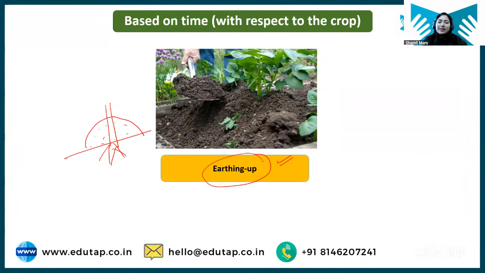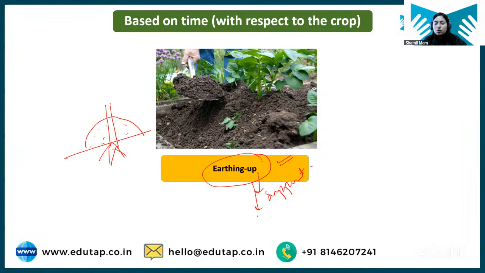Next, why is this earthing up done? The reason can be to provide support. Okay, earthing up is done to provide support in plants like banana, plants like papaya. So there, where support is required, earthing up is done. Then it is also sometimes done in order to